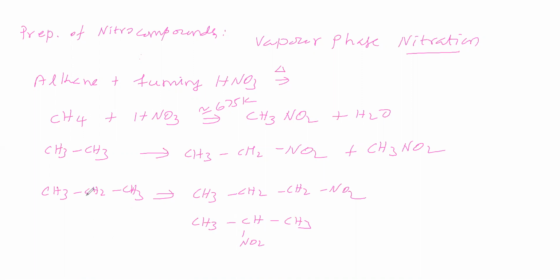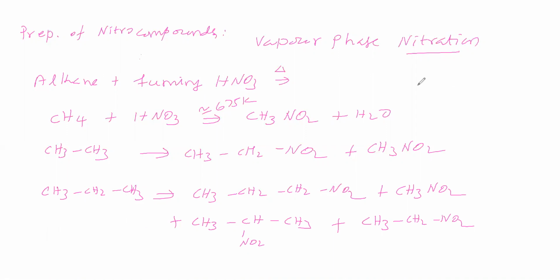Next possibility, the carbon-carbon bond can break. Carbon-carbon bond breaking in the sense this becomes one carbon, which means we will get nitromethane. Whereas two carbons means we will get CH3CH2NO2, nitroethane.